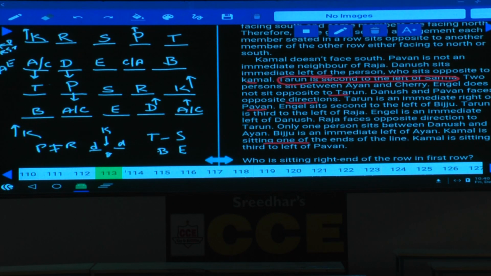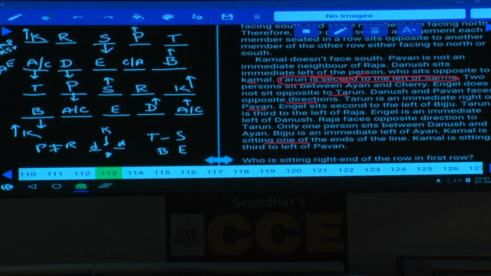Now Tarun is seated second to the left of Sharma. In this one, S is facing towards south, then only Tarun is seated second to the left. In this one, S is facing north. Tarun is seated second to the left of Sharma, we have taken this one. Tarun is an immediate right of Pawan. E sits second to the left of B. As B is here, B must be facing towards south, then only E sits second to the left of B.